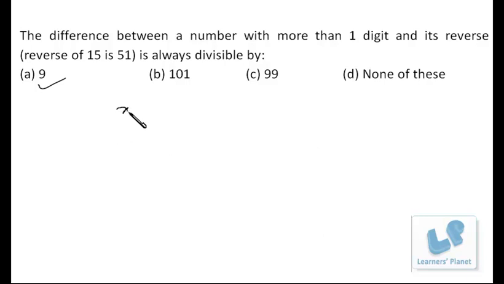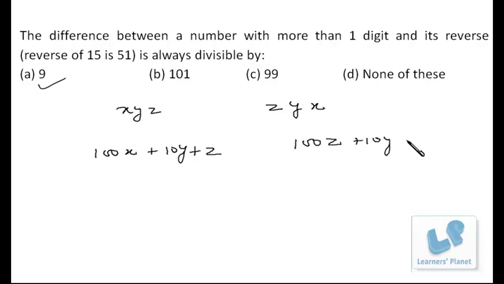Suppose I have a three-digit number x, y, z, and its reverse number is z, y, x. So it will be written as 100x plus 10y plus z, and the reverse as 100z plus 10y plus x. As in a number, suppose 125, it's 100 plus 20 plus 5.